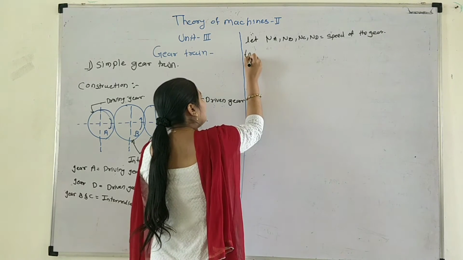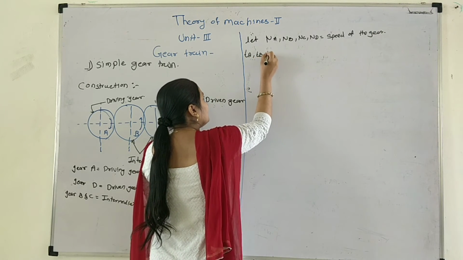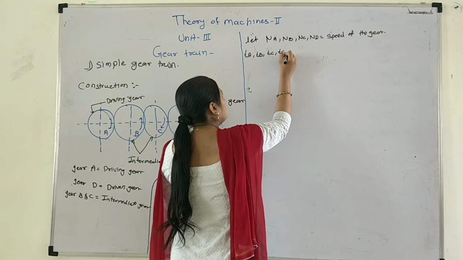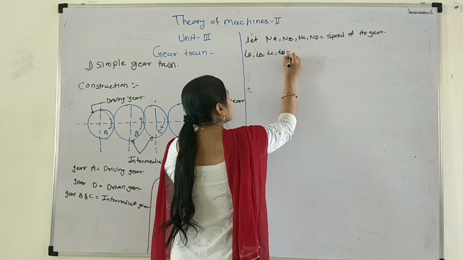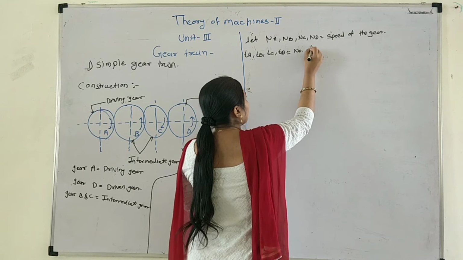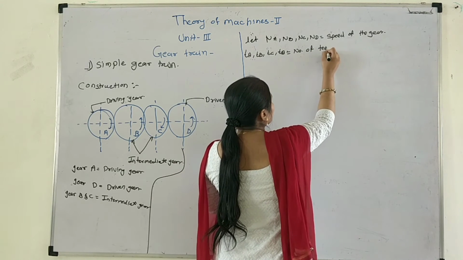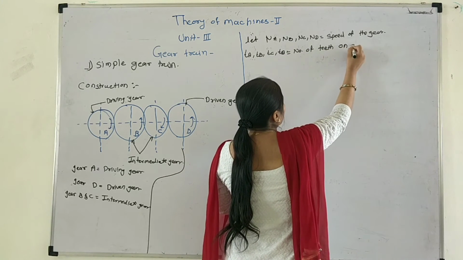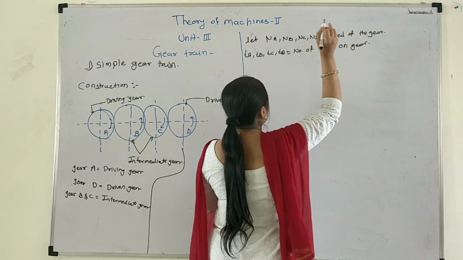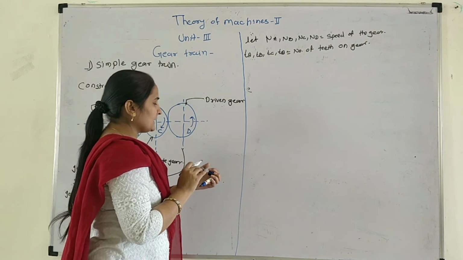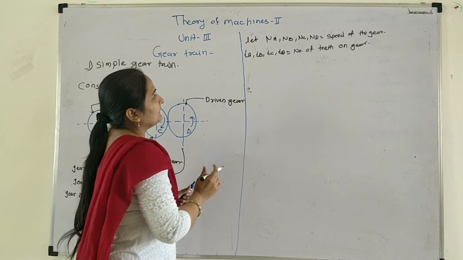Then TA, TB, TC and TD are the number of teeth on the gears. Okay, this is the number of teeth on the gear.